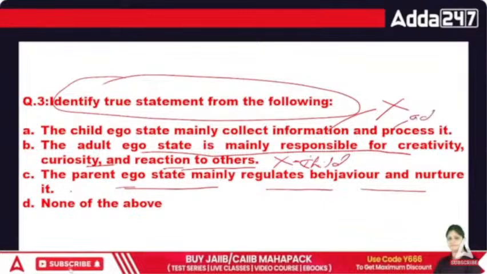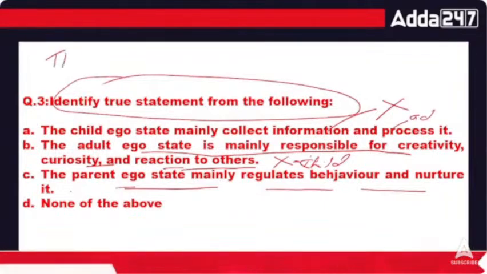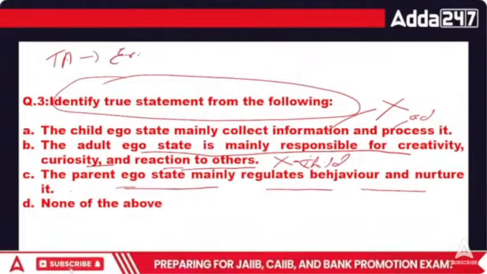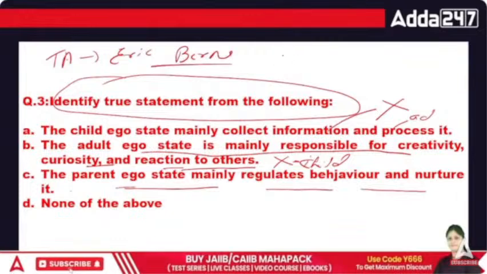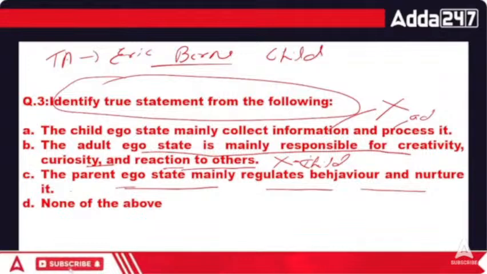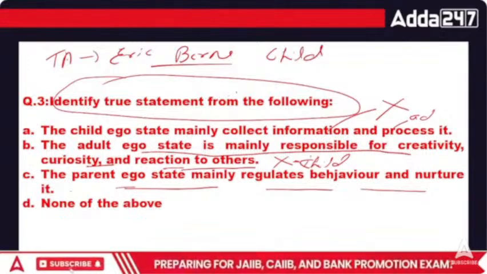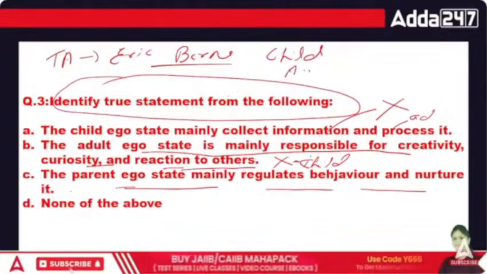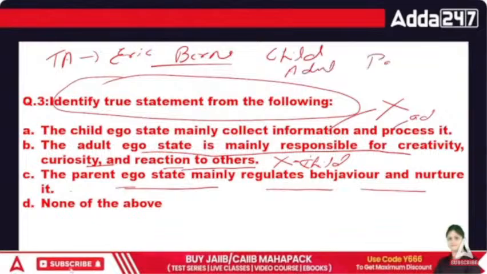But the third one, see, in the transactional analysis which is given by Eric Berne, we have done it in the paid class also. He has given the three states, that is child, adult and parent, right?